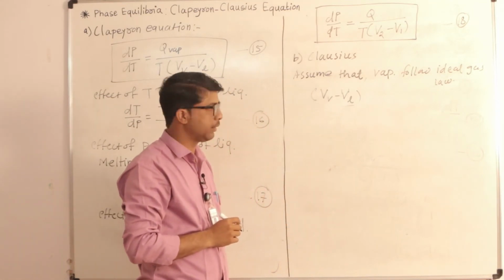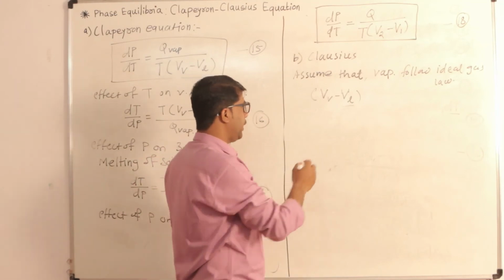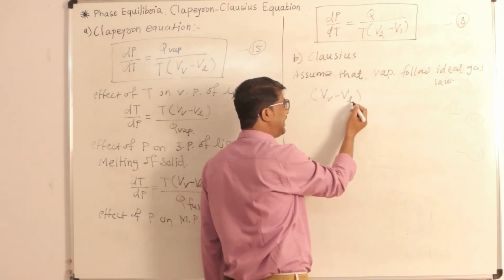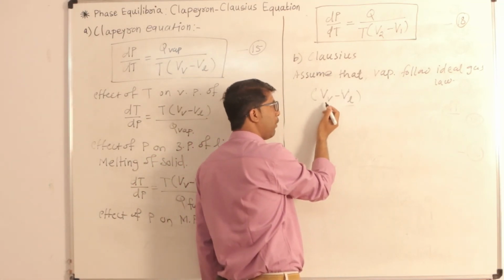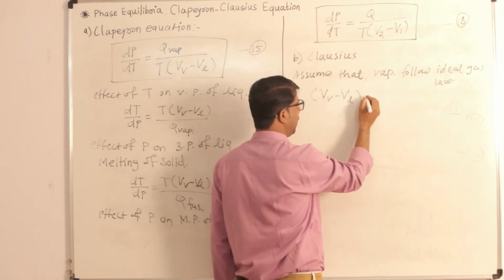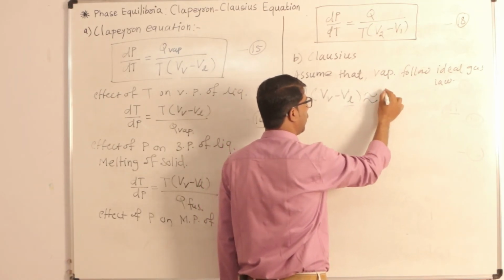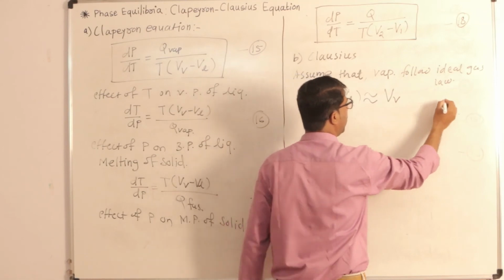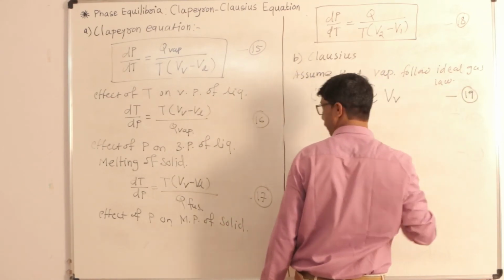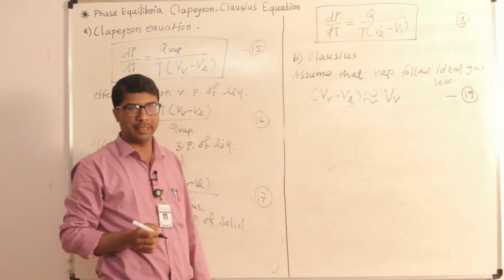So this term is automatically neglected and only the Vv term remains. Let's say it is equation number 19.